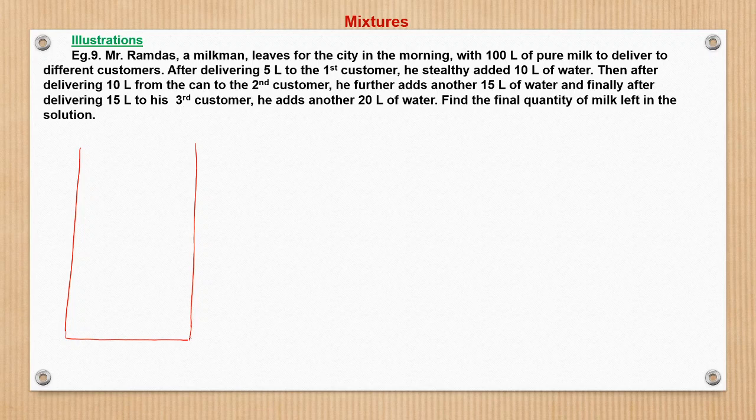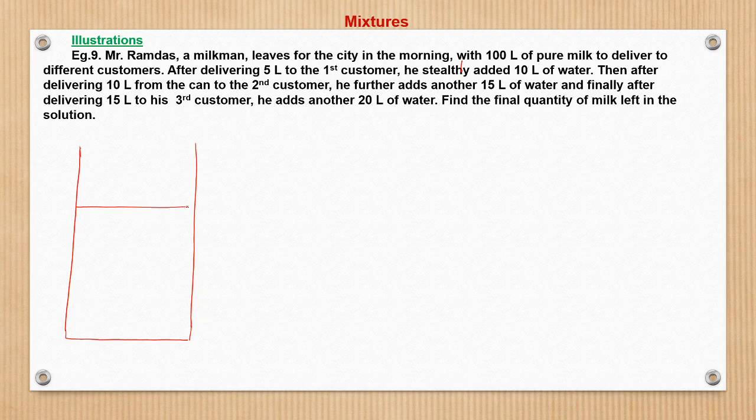After delivering 5 liter to the first customer, he stealthily added 10 liter of water. Then after delivering 10 liter from the can to the second customer, he adds another 15 liter of water. And finally, after delivering 15 liter to the third customer, he adds 20 liter of water. So three set of operations is being performed. What is it? Let us see.